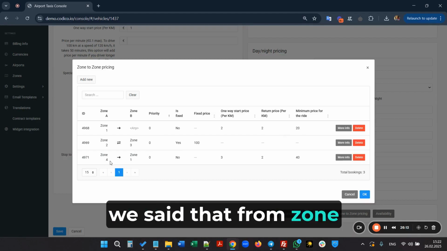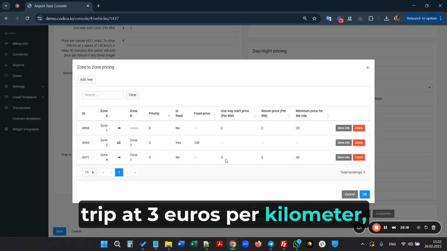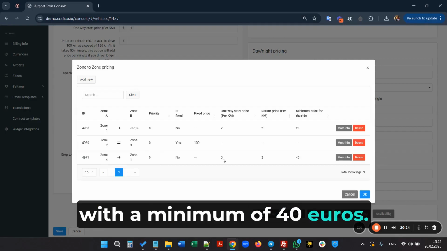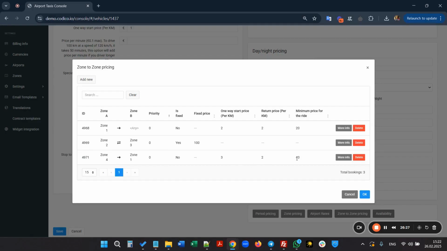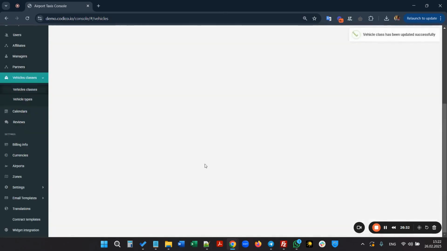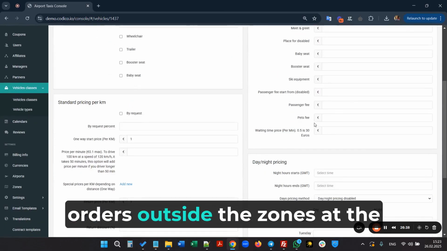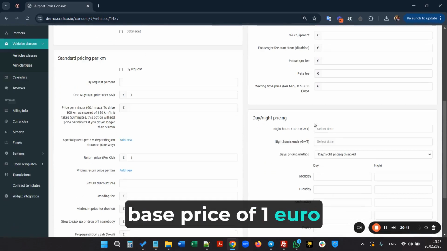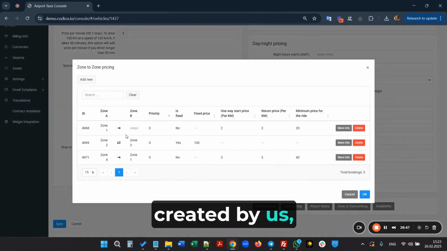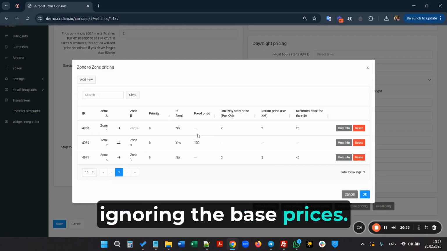Also, we said that from zone 4 to zone 1, the system should calculate the trip at 3 euros per kilometer, return at 2 euros per kilometer, with a minimum of 40 euros. Saving. That's all. After this, our system will calculate all orders outside the zones at the base price of 1 euro per kilometer. But orders within these zones, created by us, will be calculated at the special prices, ignoring the base prices.